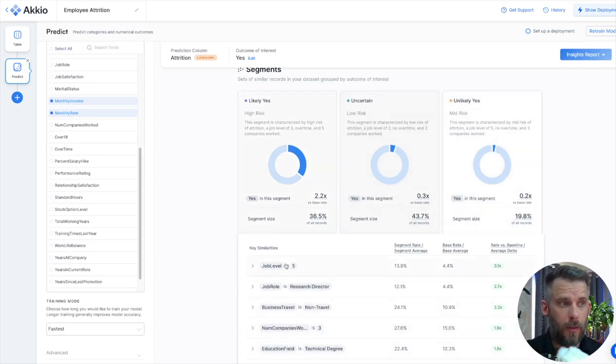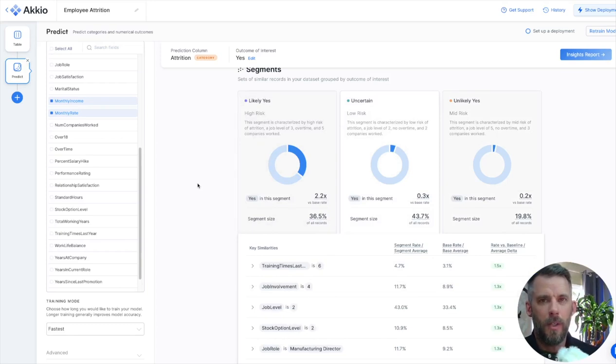Now, unlikely: job level 5. Makes sense. Research director, unlikely to leave. They're a higher level job. I can tell by the word director typically. They don't travel. Makes sense. So we segment the groups and you can tell the people who are unlikely to leave fall into these categories typically. The people who are likely to leave fall into these categories. Here are the people in the middle.